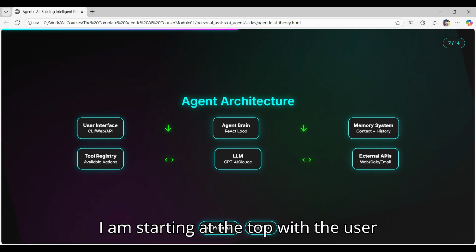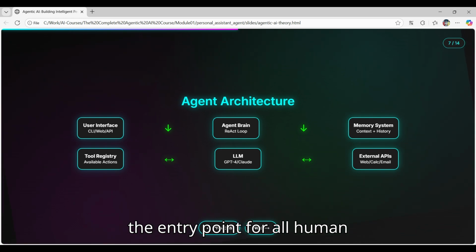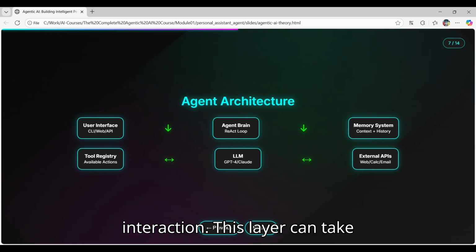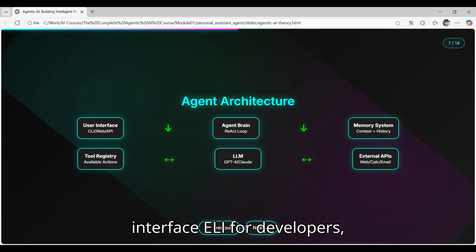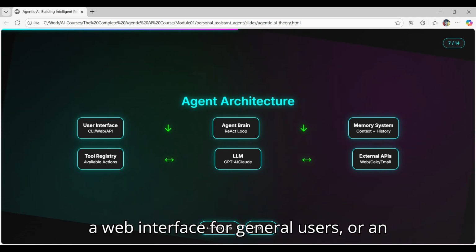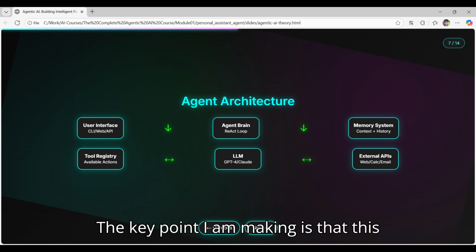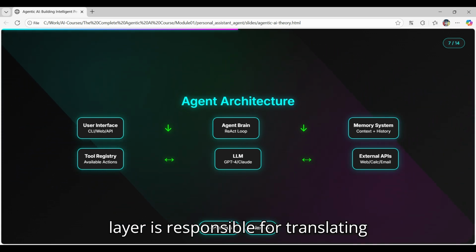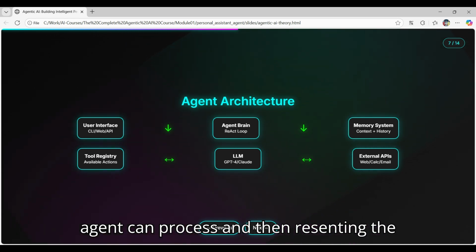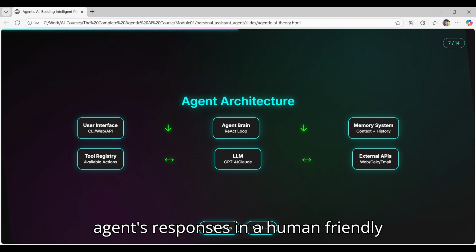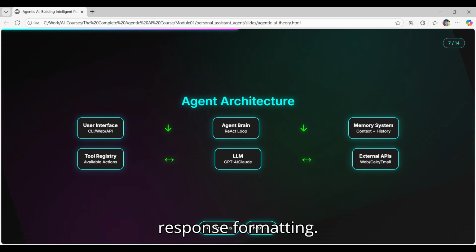I am starting at the top with the user interface layer, which is serving as the entry point for all human interaction. This layer can take many forms. It might be a command line interface, a TUI for developers, a web interface for general users, or an API for integration with other systems. The key point I am making is that this layer is responsible for translating human requests into a format the agent can process and then presenting the agent's responses in a human friendly way. The interface is handling user authentication, input validation, and response formatting.